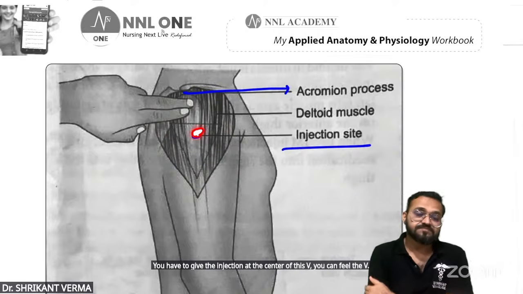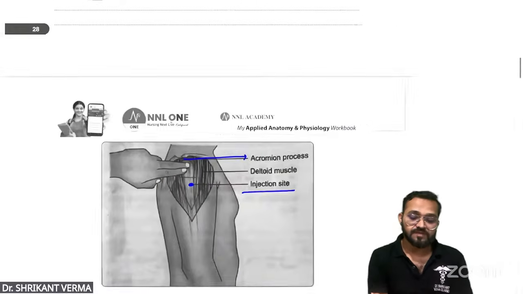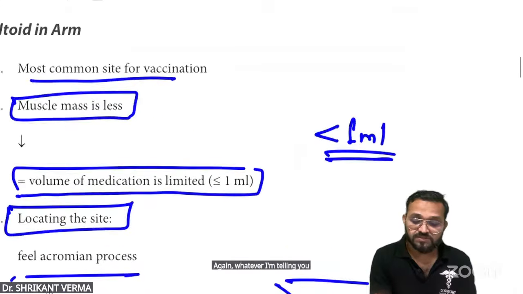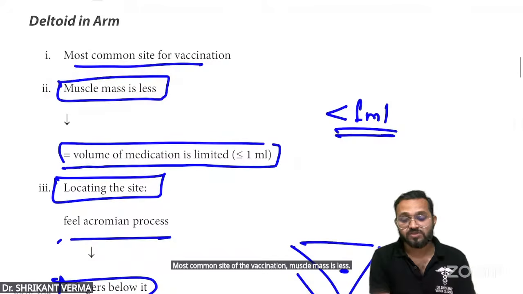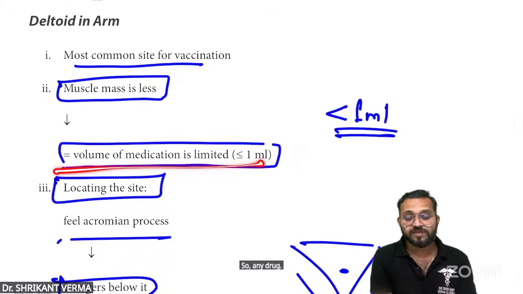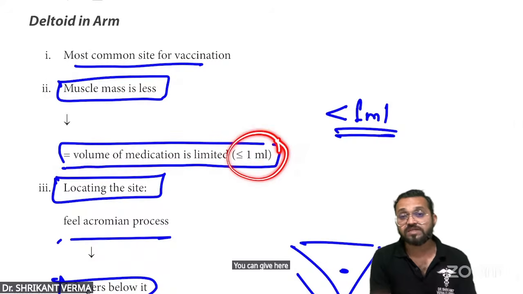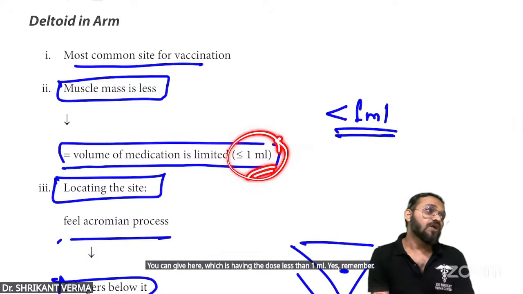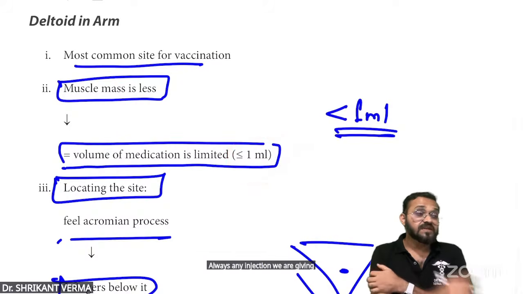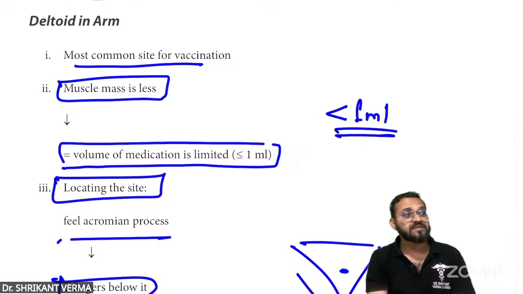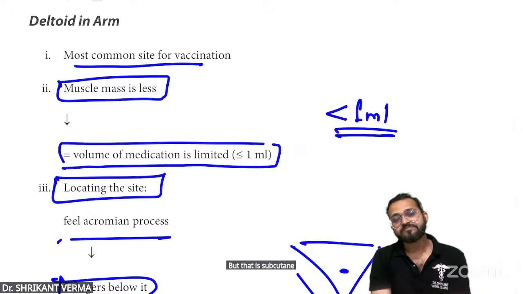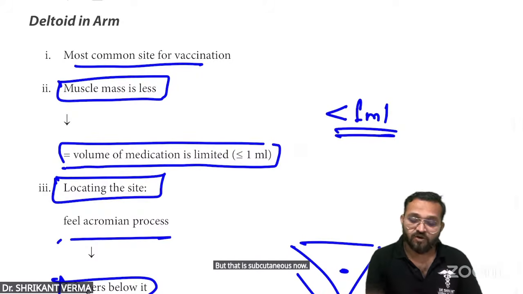You have to give it in the middle of it. Again, whatever I'm telling you, sir, this is the most common site of vaccination, but the muscle mass is less. So any drug you give here should have a dose of less than 1 ml. Remember, any injection you give here is always less than 1 ml. Like the BCG 0.5, but that is subcutaneous. You cannot give more than 1 ml.